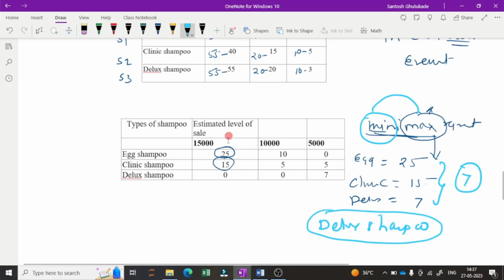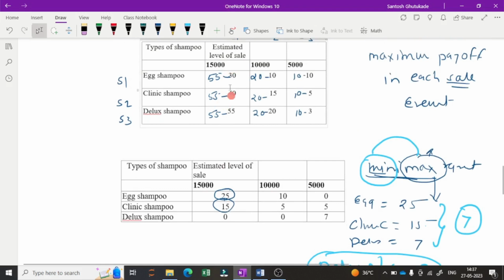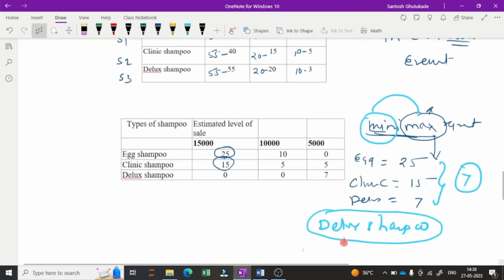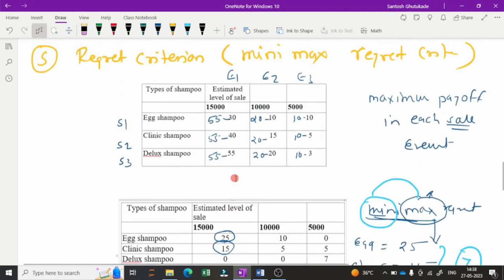So first we have to find the regret table. In the regret table we select the maximum payoff and subtract all the values from that maximum payoff for each event. So here it is 55, then 20, then 10, and after that you will get one matrix, and in that matrix we use the minimax criteria. We look for the maximum first and then the minimum. So 25, 15, 7, the minimum is 7, which is for deluxe shampoo. So we are selecting deluxe shampoo.